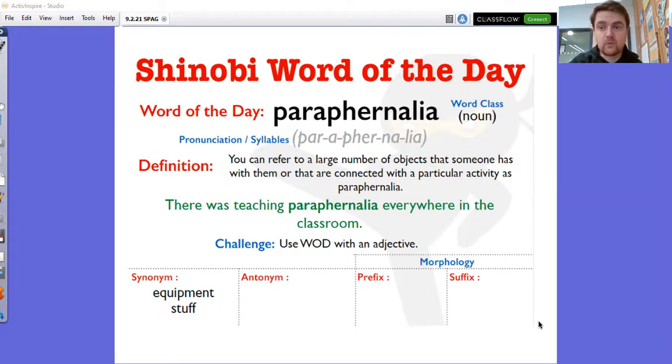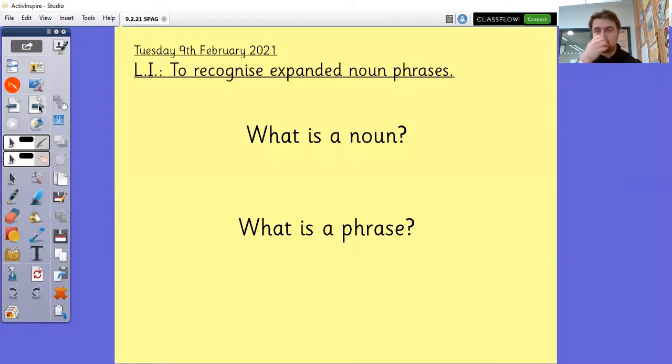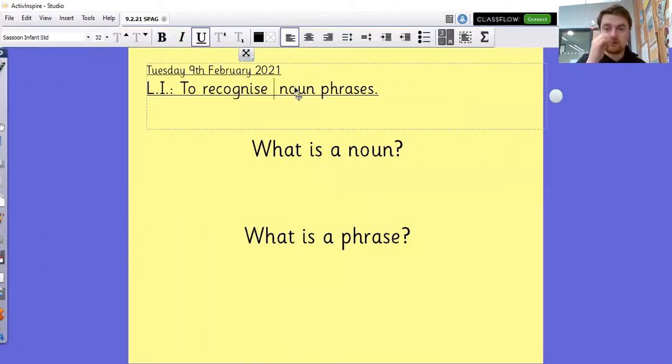Okay, so let's have a look at what we are focusing on today. So today we are going to be looking at not the expanded noun phrases, my apologies. Today we are looking at noun phrases, and then on Thursday we are looking at expanding them. So the first things that we need to think about are what is a noun and what is a phrase.